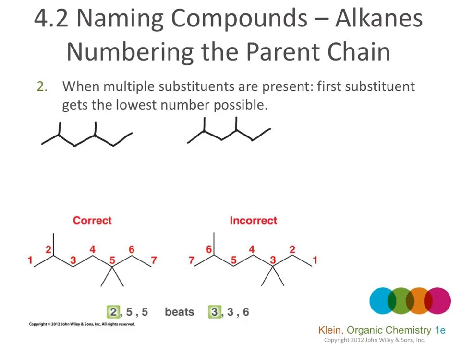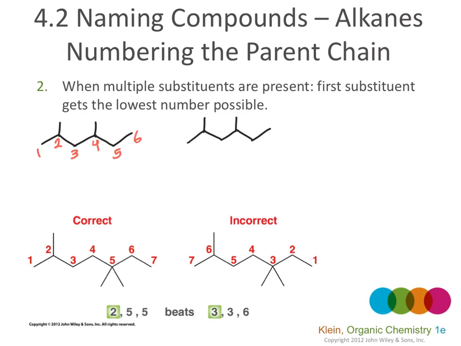If there is more than one substituent, then we number in a direction that gives the first substituent the lowest possible number. So here in this molecule, the parent chain has 6 carbons, hexane. We can number from the left side 1, 2, 3, 4, 5, 6.